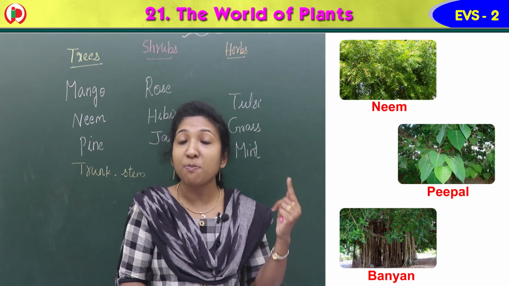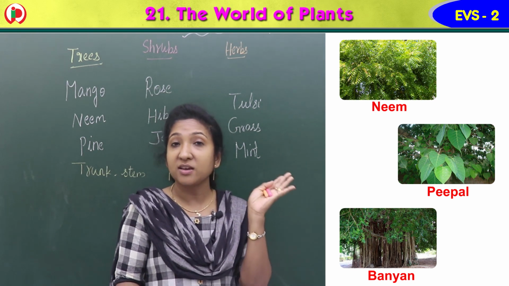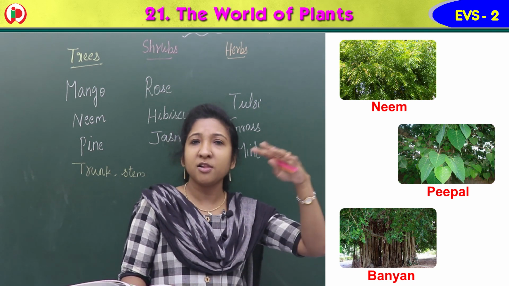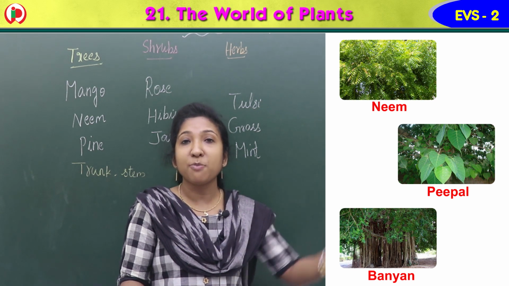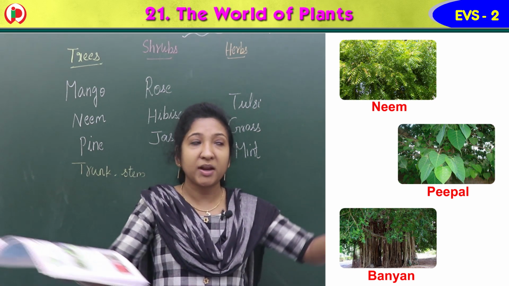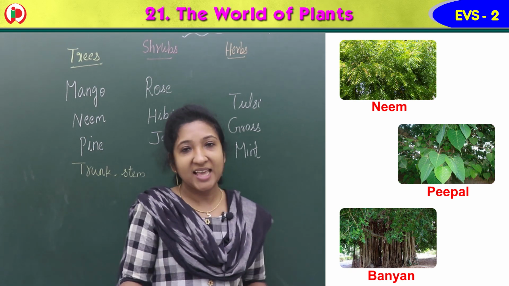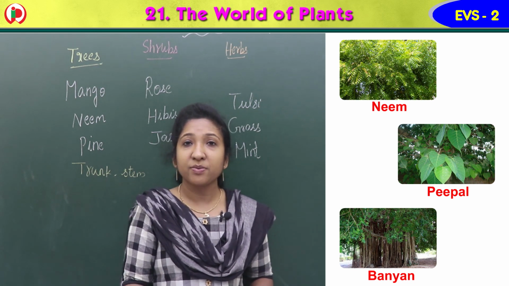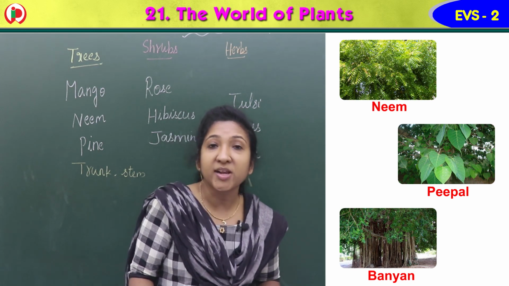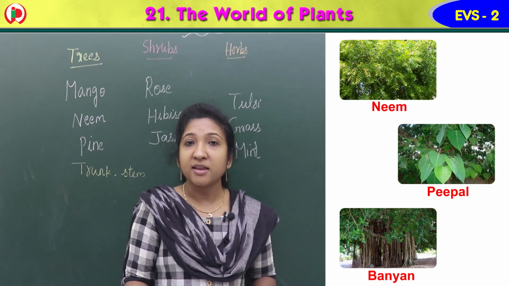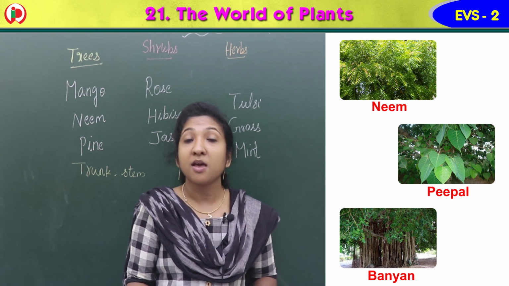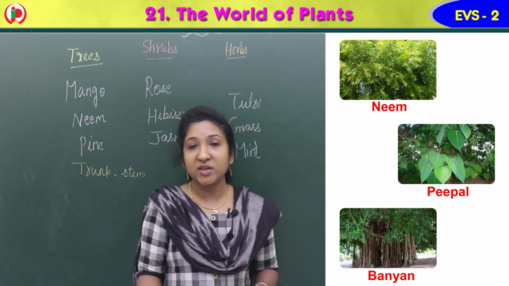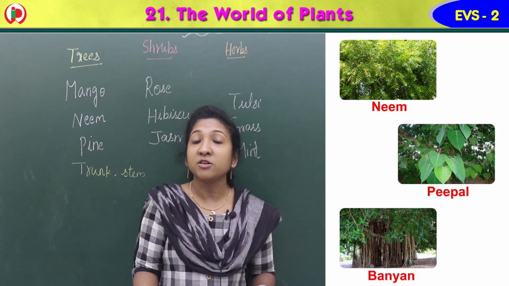You can see the image of banyan tree there. A thick, big, tall tree. Thickly grown, full of branches and green leaves, widely spread it is. Isn't it? Yes, banyan tree it is. Neem tree, you know. Then peepal tree. Then pine tree. Coconut tree. These are all examples of trees. Trees are big or tall plants.